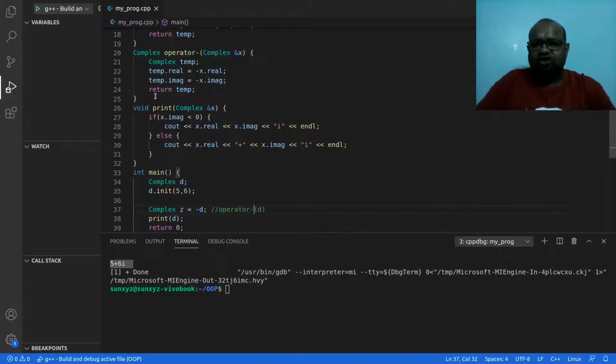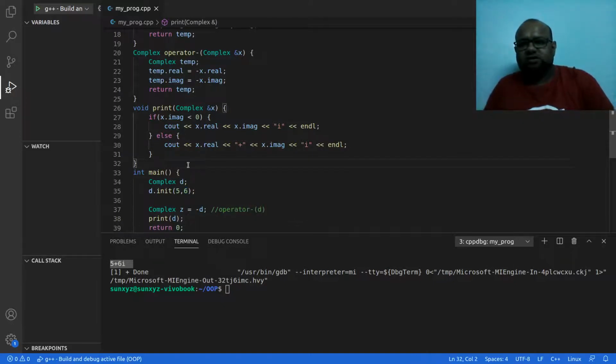In this operator minus I am going to create a new object temp, and the real of temp is going to be the negation of d's real, which is 5. So temp's real is going to be minus 5. In the same way, this imaginary is 6, so temp's imaginary is going to be minus 6.